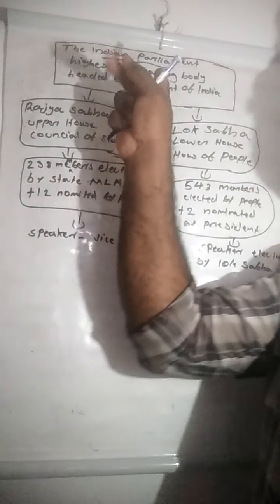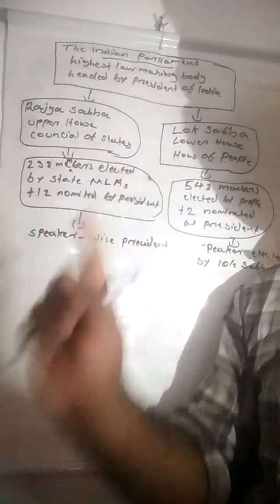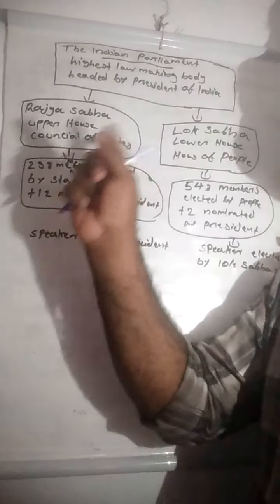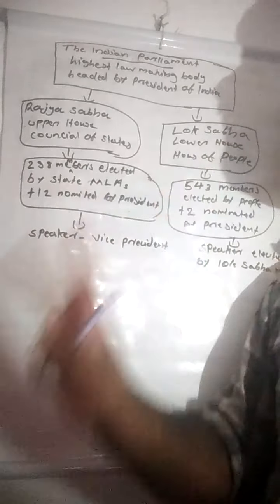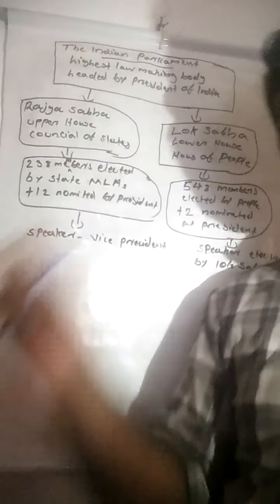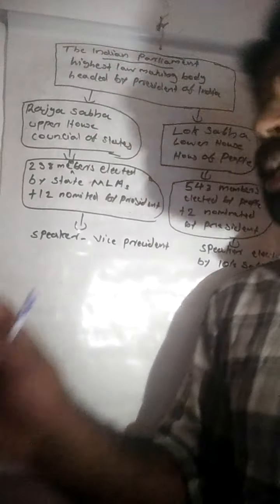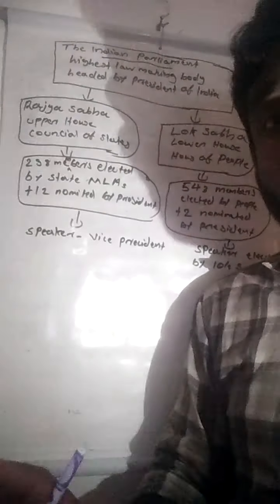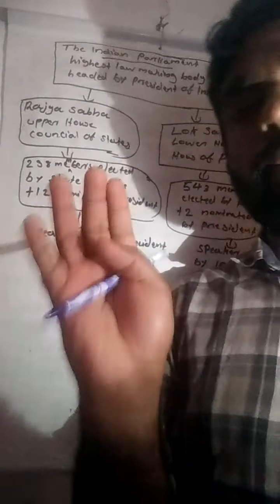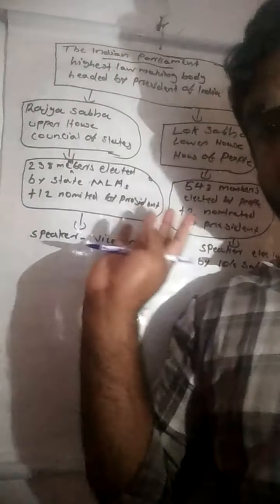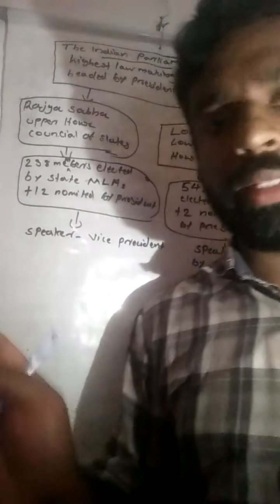So the Indian Parliament is the highest lawmaking body, headed by the president, and it has 2 houses, that is Rajya Sabha and Lok Sabha. Rajya Sabha means the upper house and Council of States. Lok Sabha is the lower house, also known as the House of People, because its members are elected directly by the people.